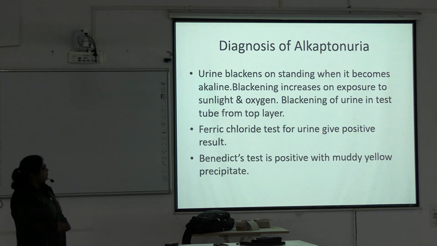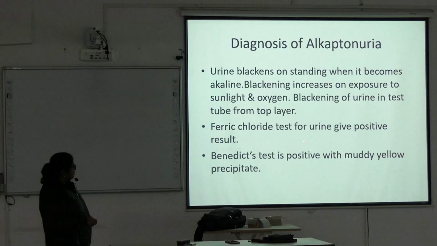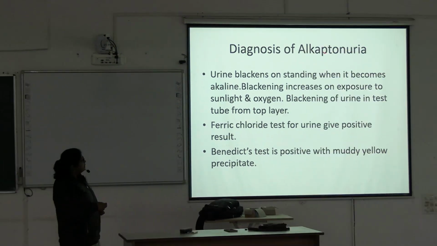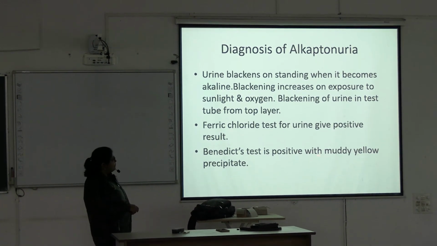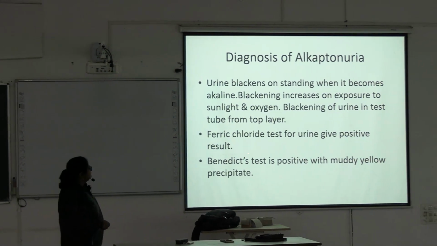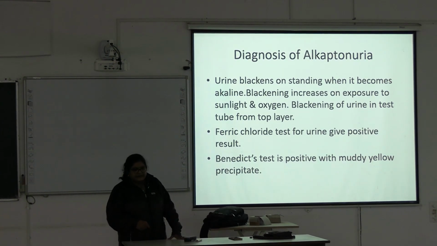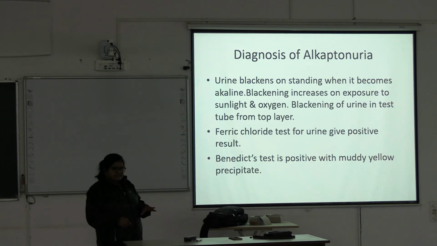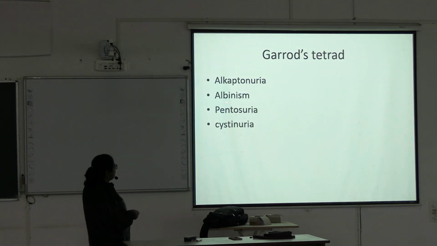The ferric chloride test of the urine is positive, and the Benedict test is also positive in alkaptonuria. A muddy yellow precipitate will develop in the Benedict test. So what are the substances which give a positive Benedict test other than reducing sugar or glucose? Vitamin C, and another is alkaptonuria, due to the alkapton bodies. Now Garrod's tetrad: alkaptonuria, albinism, pentosuria, cystinuria, which we covered last day.